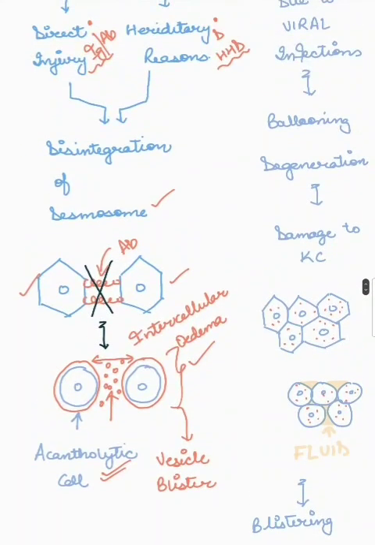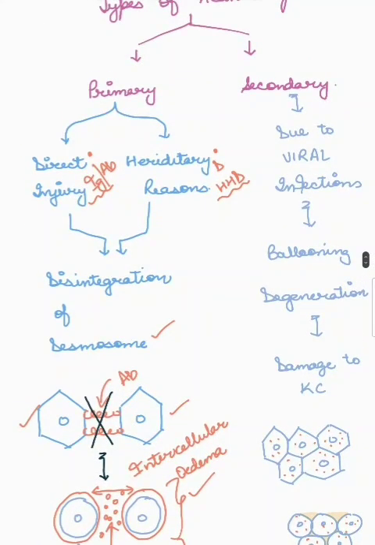Okay, now we have the secondary acantholysis. Secondary acantholysis occurs due to viral infections. So basically what is happening is that due to some viral infection, the cell is losing its shape, and that is further leading to the breakage of desmosome. So in various viral infections, there is a phenomenon known as ballooning degeneration. So what does ballooning degeneration do?